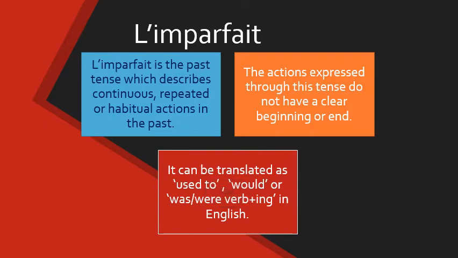In English, this can be translated as used to, would, or was or were with the verb in the -ing ending. So, for example, I used to play cricket when I was young, or I was studying in the evening. So, these actions are habitual actions or repetitive actions in the past.